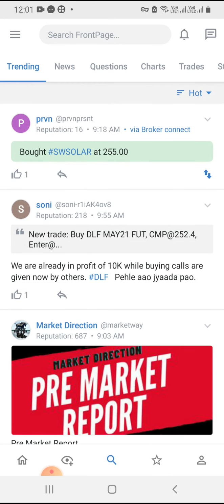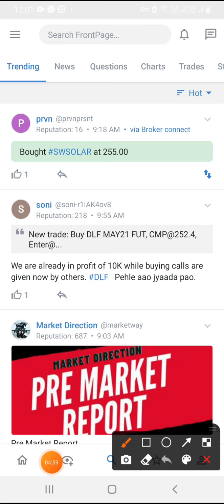Now, where will you get my notifications? Here you can see a star type symbol at number 4. If you click on the star symbol, you will see Bank Nifty option and equity service premium call. Once you click here, you can see my notifications.